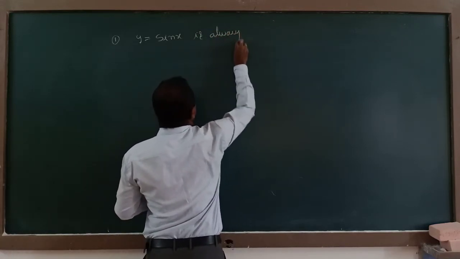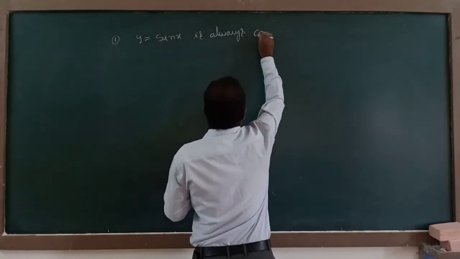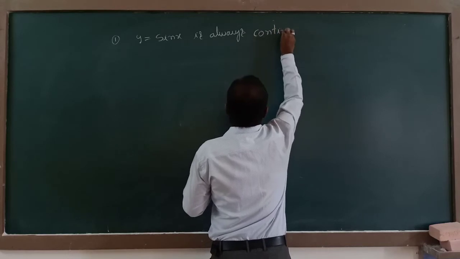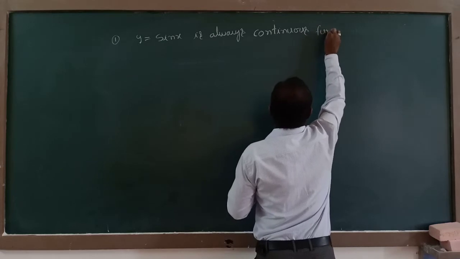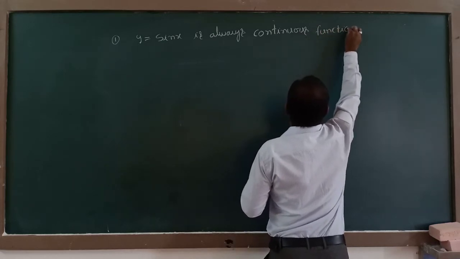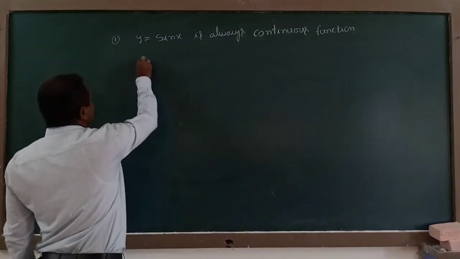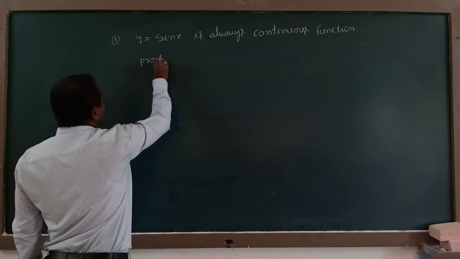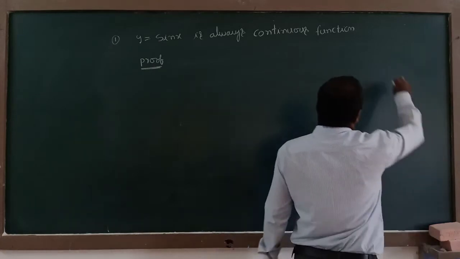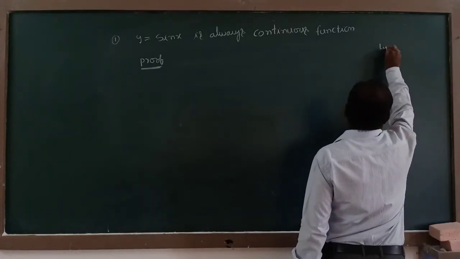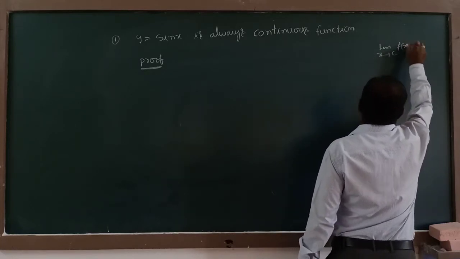The proof for this question is: to check continuity of any function, we must get this condition, limit as x tends to c of f of x is equal to f of c.